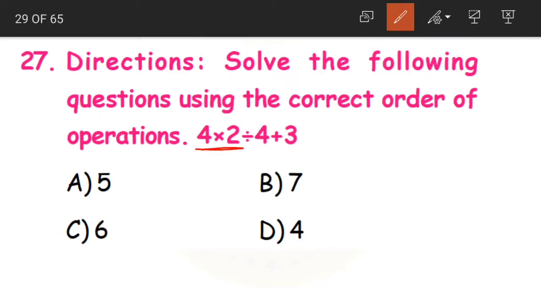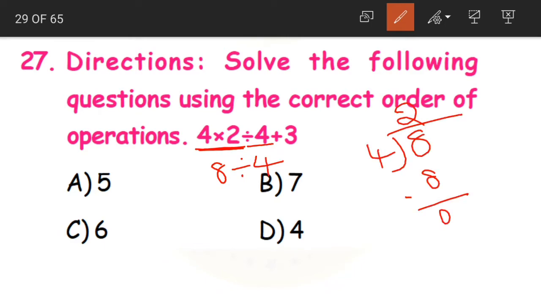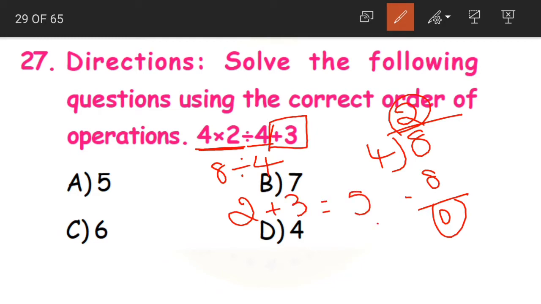Now first what do we have? 4 2s are 8, divided by 4. 8 divided by 4 is how much? 4 2s are 8. When we subtract, the remainder is 0. So 2 is our answer. To this 2 we should add 3. 2 plus 3 is equal to 5. That is option A. Clear, children?